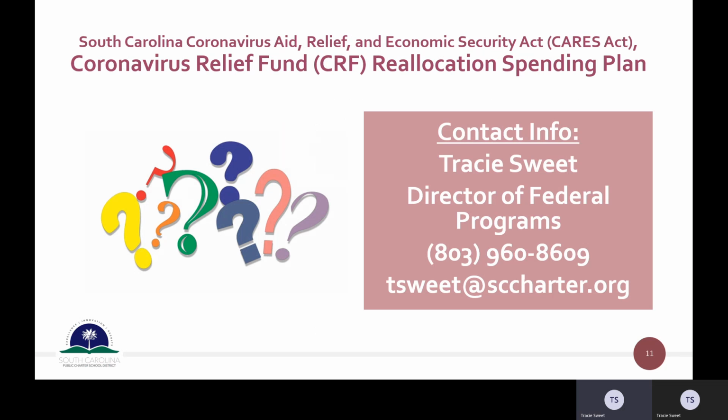All right, so if you have any questions about this particular application, please contact me at 803-960-8609, or you can also email me at tsuite@scharter.org. All right, so happy spending. Again, if you have questions, please let me know. I know this is a quick turnaround, but I am more than happy to help.